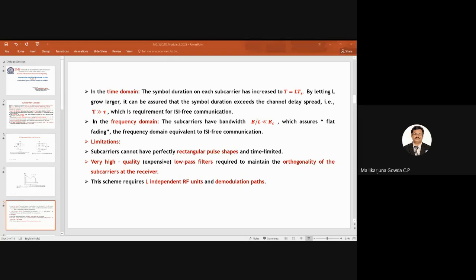So what are the limitations of this transmitter and receiver that I showed in the previous slide for this multi-carrier modulation? The first and foremost thing is that the subcarriers will not have a perfectly rectangular pulse shape.